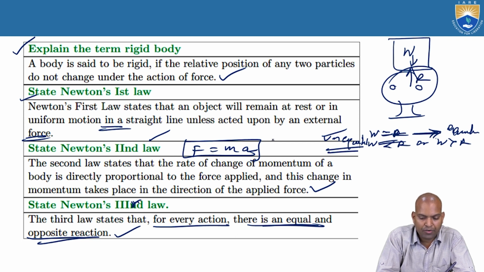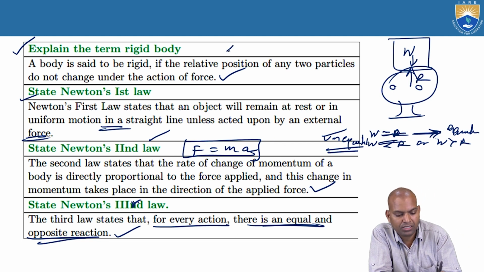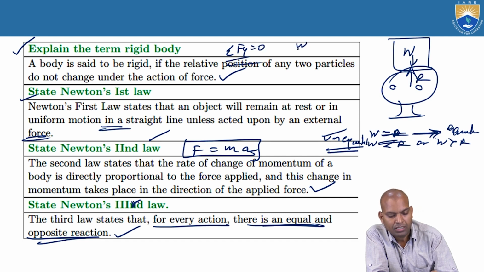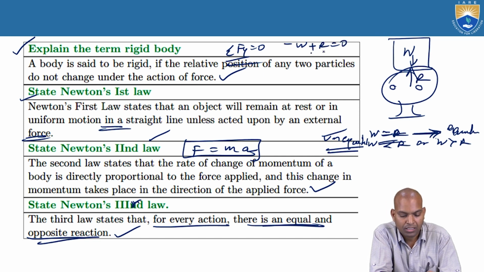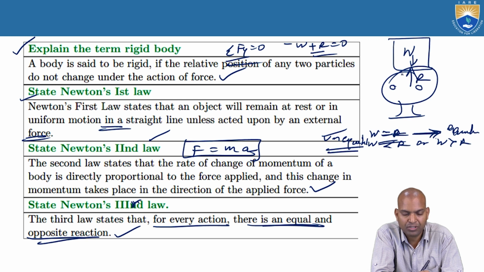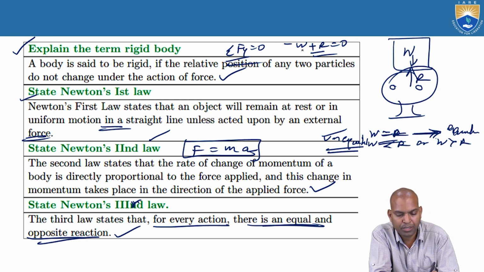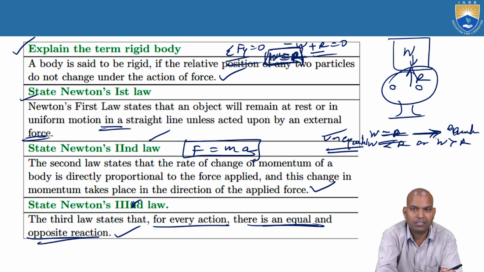Now, if you consider sigma Fy equal to 0, that means the vertical force W is downwards minus R is upwards, it should be equal to 0. Then the body is in vertical equilibrium. That means minus W plus R equals 0, that means W equals R. This W equal to R is known as vertical equilibrium.